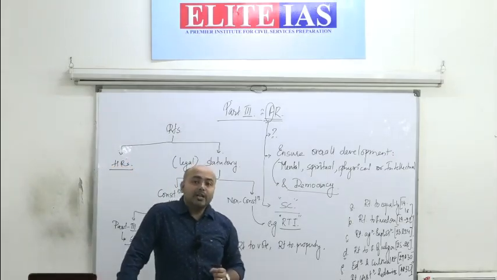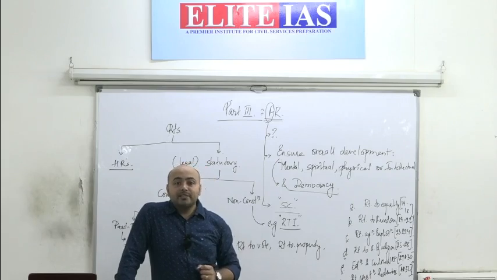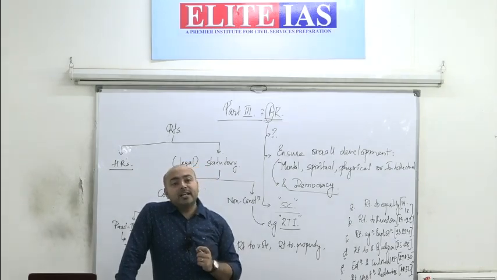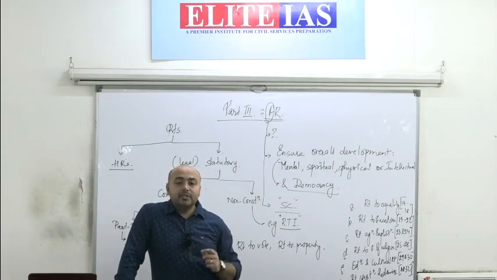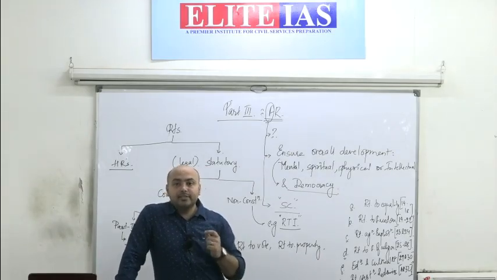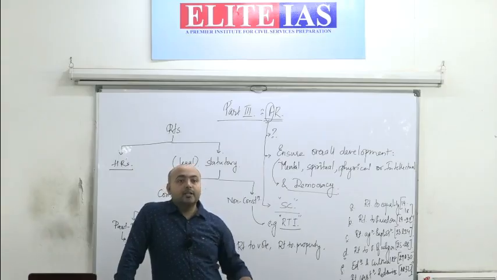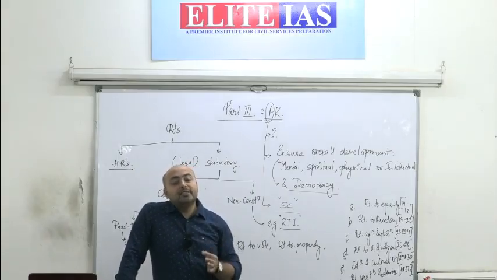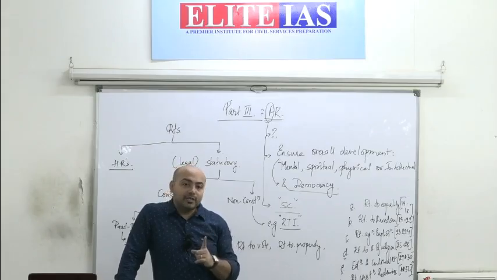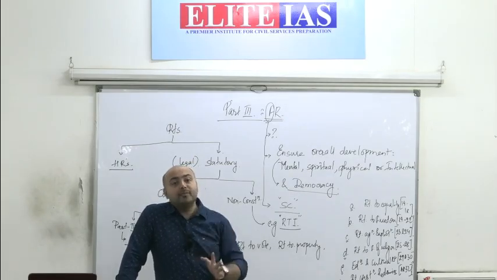Sometimes you tend to get a question in your prelims examination: the fundamental rights guarantee which of the following? Options are social democracy, economic democracy, or political democracy. The answer is political democracy. If you want to write it here, you can write it. Fundamental rights guarantee political democracy.